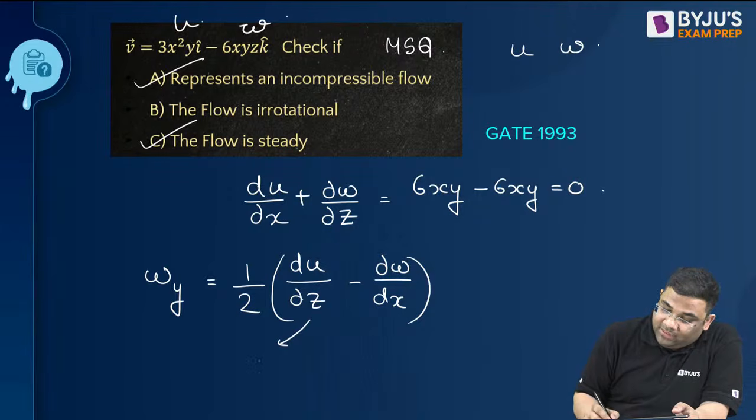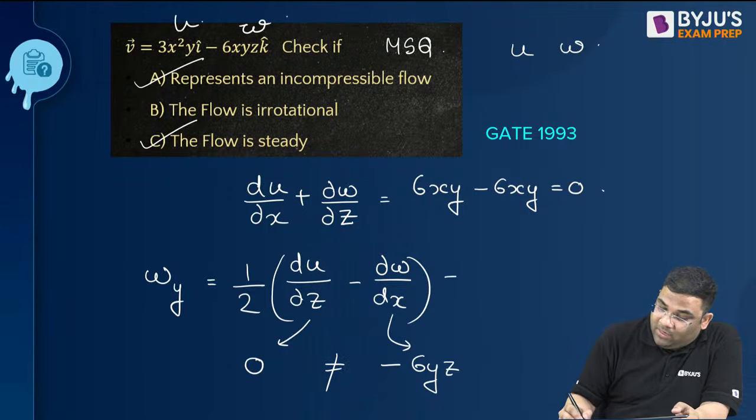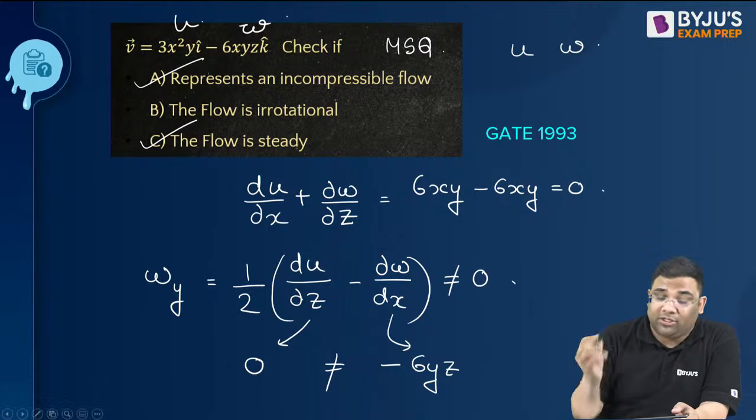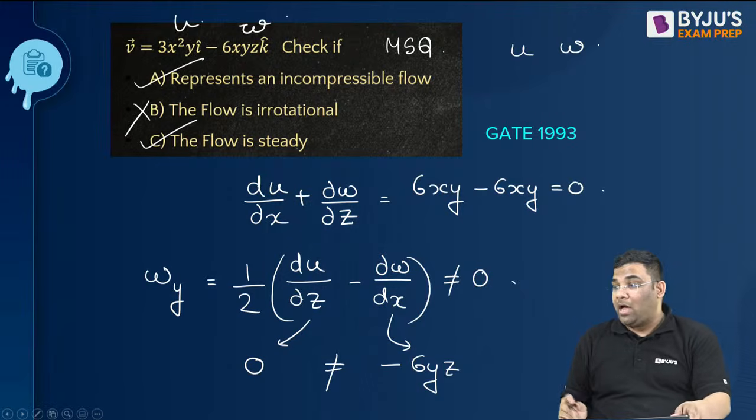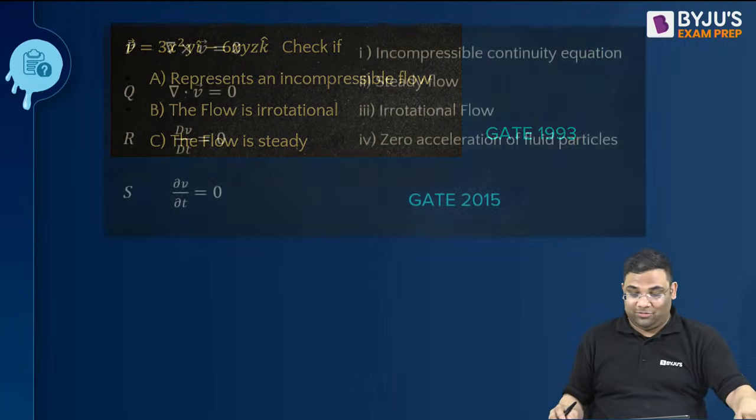With respect to z, it is 0. And with respect to x, it is certainly not 0. It is minus 6yz. So these two are not equal. That means angular velocity is not equal to zero. It is rotational. So this is not the right answer. Understood? Very good.